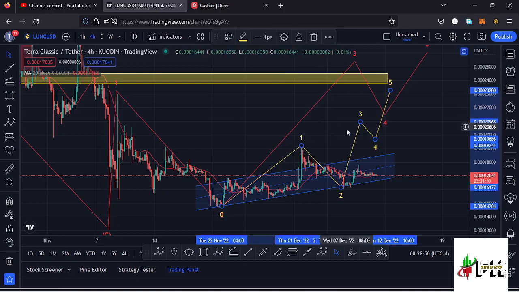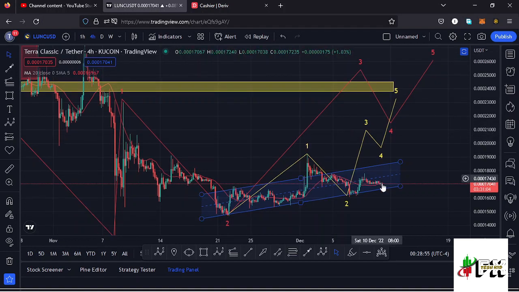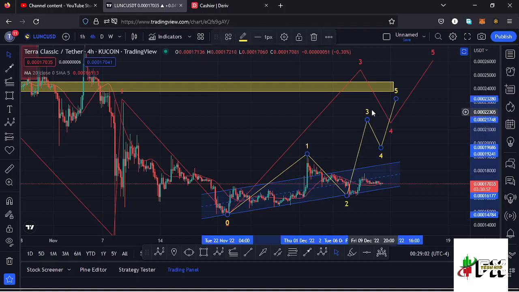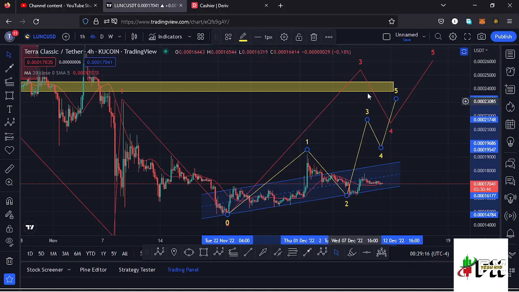And that Elliot wave structure in yellow over here is a fractal wave within this higher Elliot wave count 3 to the upside. And in case we see a breakout out of the channel to the upside, then there are chances that we might fully maximize the formation of this wave 3, then expect a wave 4, and then continue pushing even higher in the formation of that wave 5, and sketching out a minimum target area to the upside in the formation of this wave 3 that we have right here in yellow.